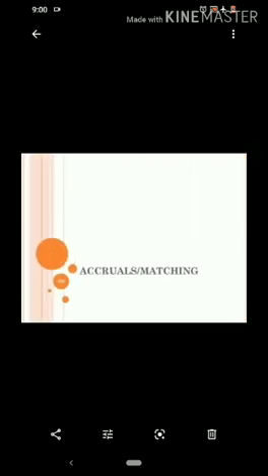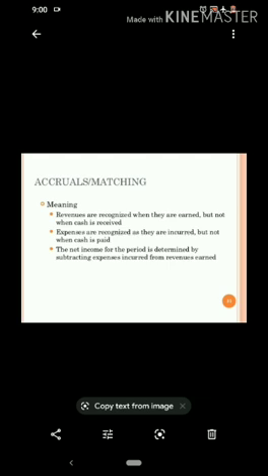The next one is accruals and matching concept, meaning revenues are recognized when they are earned but not when cash is received. Expenses are recognized as they are incurred but not when cash is paid. The net income for the period is determined by subtracting expenses from revenues earned. So this concept states that all the revenues and all the expenses are recorded in the books of accounts when they become due and not paid, because there may be a difference between the dates of earned or incurred and received and paid.